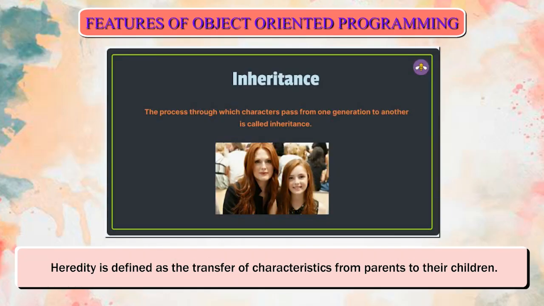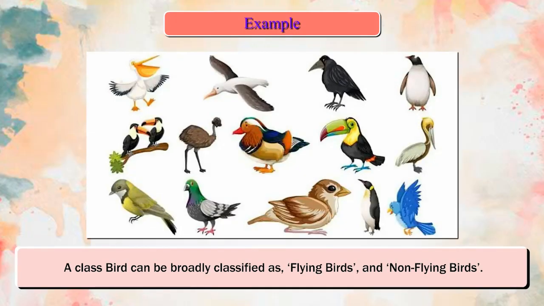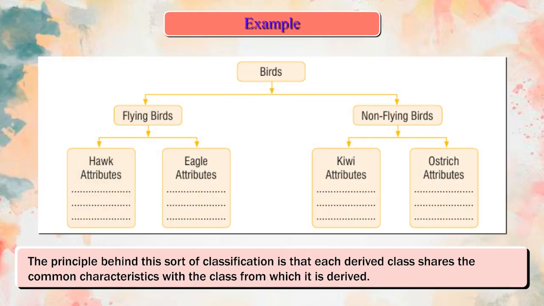Heredity is defined as the transfer of characteristics from parents to their children. Now, let us understand the concept of inheritance with the help of an example. Example. A class bird can be broadly classified as flying birds and non-flying birds. The principle behind this sort of classification is that each derived class shares the common characteristics with the class from which it is derived.